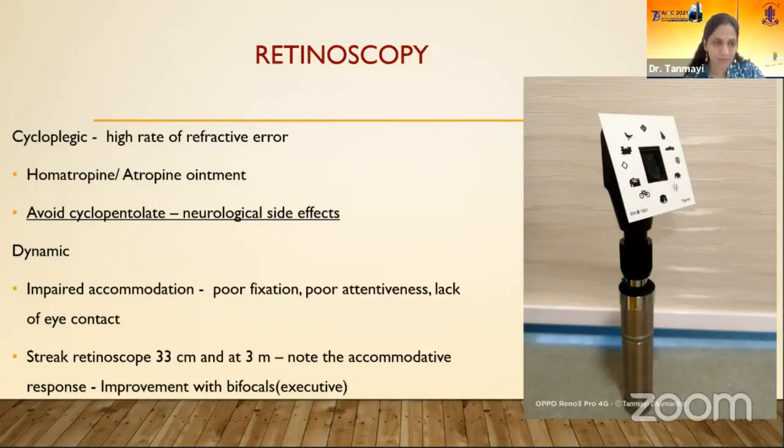Dynamic retinoscopy is very important because many kids can have impaired accommodation. It is done by fixing this vision card on the retinoscope and asking the child to fixate on this and then switching his attention from this to the distant target and looking for a myopic shift in the near retinoscopy. So you do the streak retinoscopy at 33 centimeters and 3 meters. Note the accommodative response. If it is poor, a bifocal is required in these children, executive bifocal, which considerably improves their overall performance.